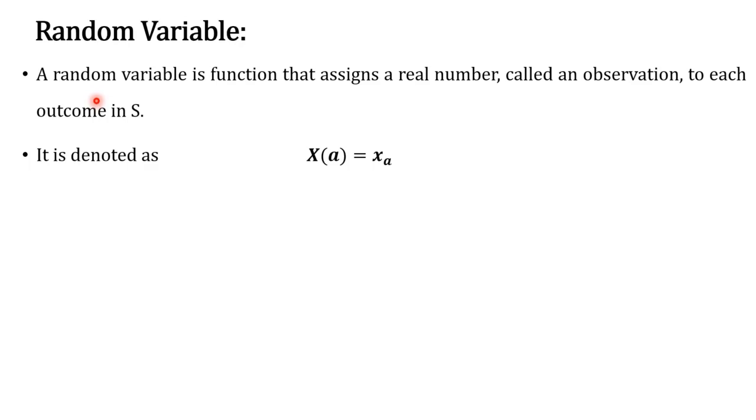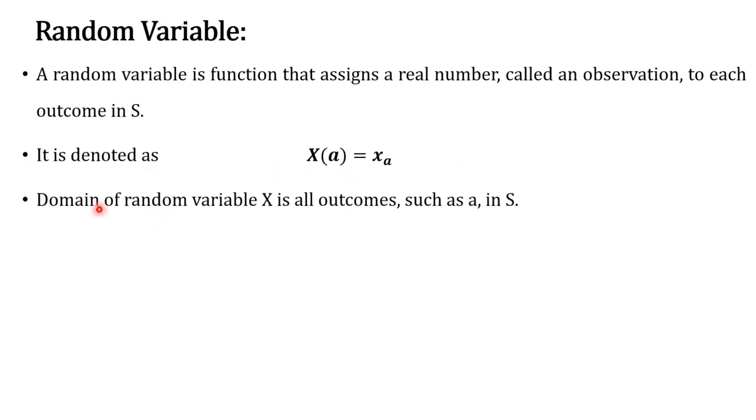Right? So it is denoted as capital X is a random variable. A is an outcome, X(A) is a real number. So it can be read as X(A) is a real number assigned to the outcome A of the random experiment. I repeat here, X(A) is a real number which is assigned to outcome A using a random variable, capital X. Alright, it's a simple definition of a random variable.